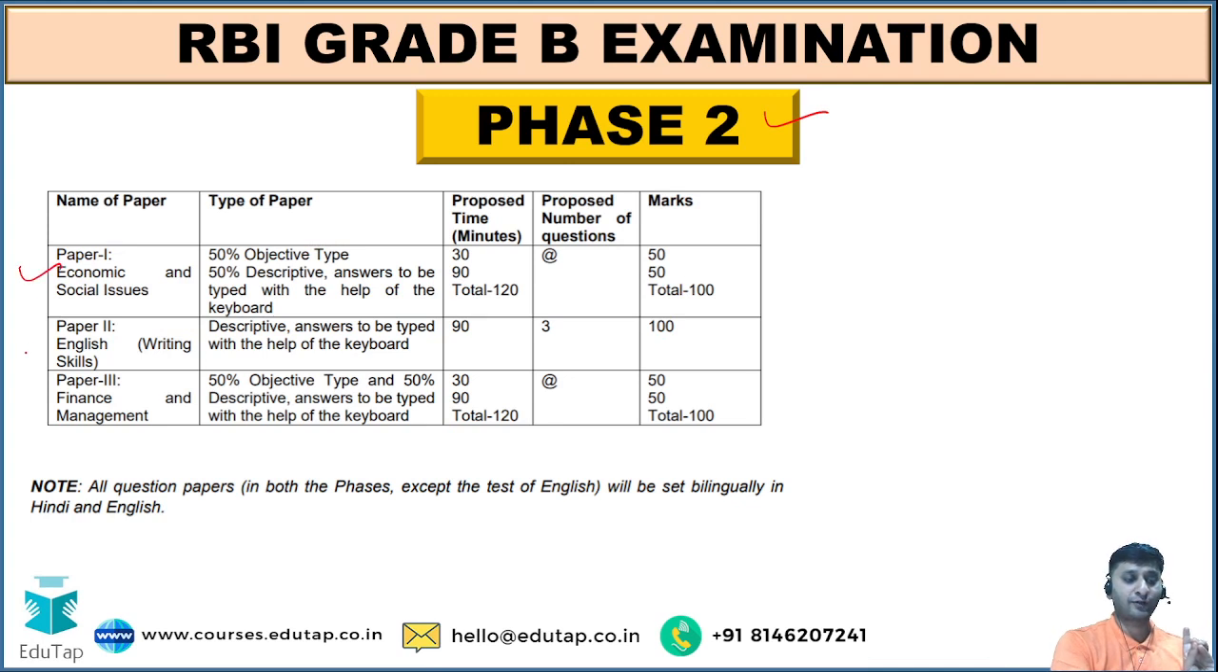Paper 1, economic and social issues, which is also called ESI. Paper 2, descriptive English. Paper 3, finance and management, which is called FM. This is not financial management. Please note, this is finance and management. Now paper 1 and paper 3 are 50% objective and 50% descriptive, and paper 2 is totally descriptive, 100% descriptive. So in paper 1 and paper 3, you will get 50 marks worth of objective questions and 50 marks worth of descriptive questions, whereas in paper 2 you will get 100 marks worth of descriptive questions only.